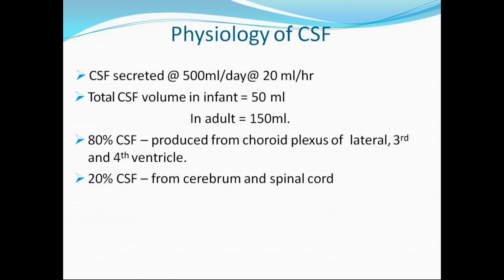So a bit regarding the physiology of CSF. CSF is secreted at a rate of 500 ml per day, at a rate of 20 ml per hour. The total CSF volume in an infant is 50 ml. In an adult, it is 150 ml. We all know it is produced from the choroid plexus of the lateral, third and fourth ventricles. Mostly the contribution is from the lateral ventricles. 20% of CSF is from the cerebrum and spinal cord.